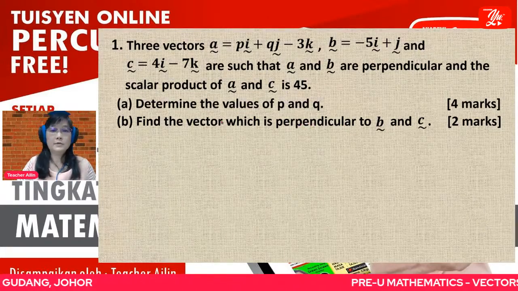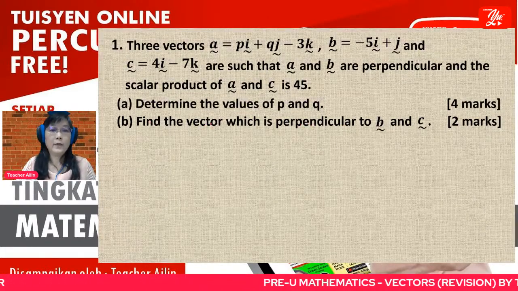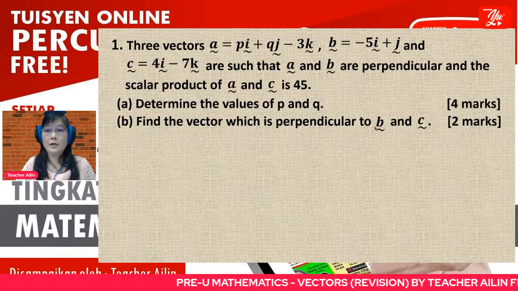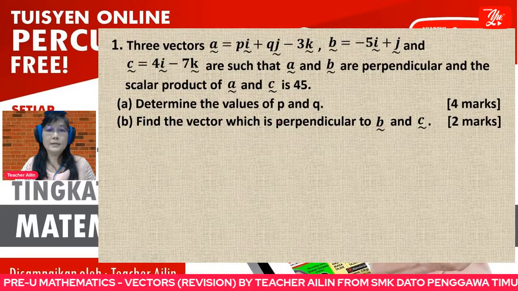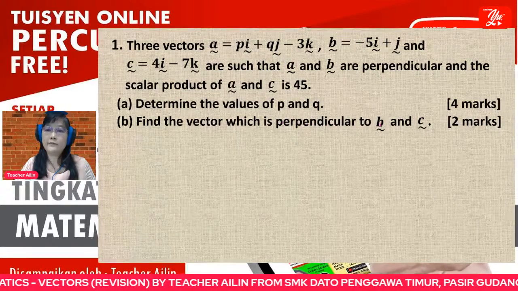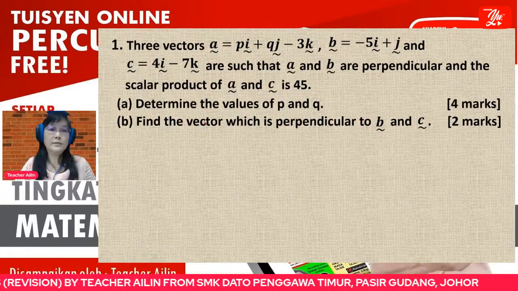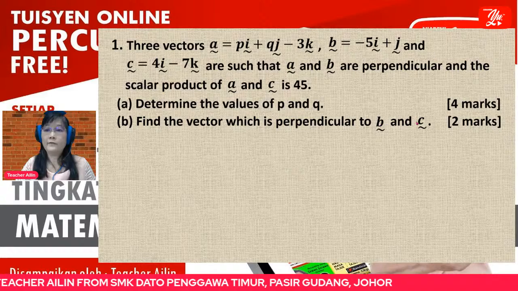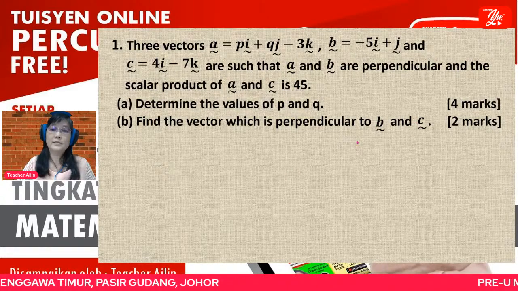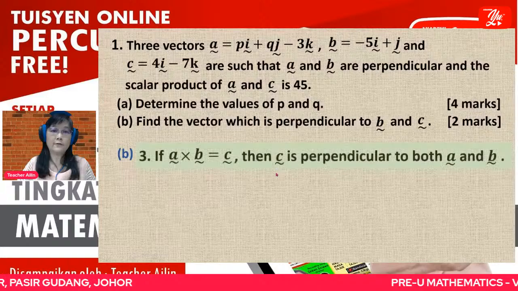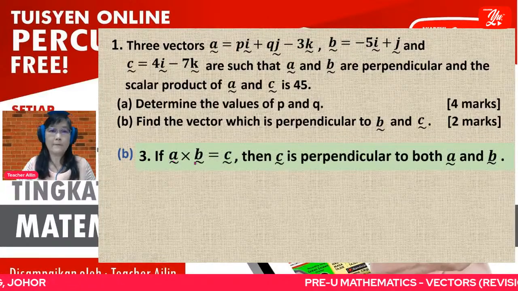No. You see this question, find the vector. You have one vector, compared with B and C. This vector is perpendicular to these two vectors. So one vector compared with two vectors means we have to use formula number 3 just now.